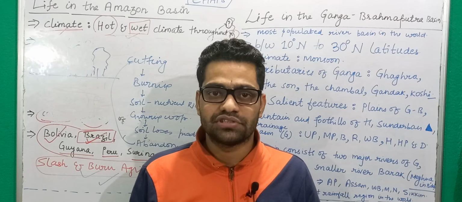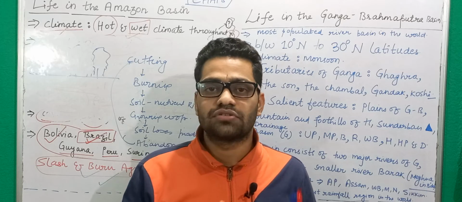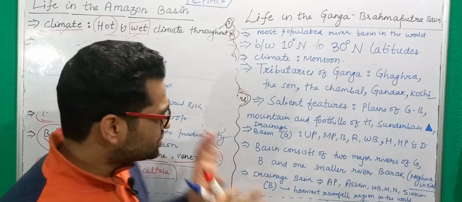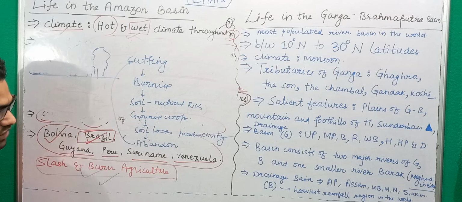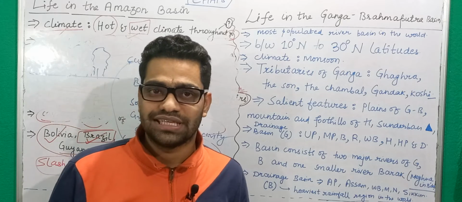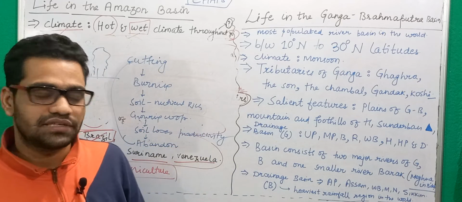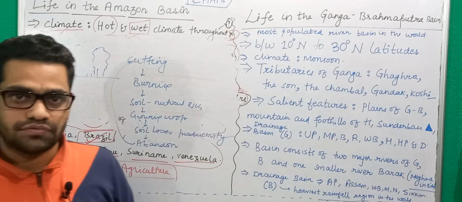Slash and burn agriculture in India, which is practiced in Northeast India particularly, is called jhuming. So this is something which is predominant in Amazon river basin. So this is all about the type of life, the type of human interactions that is there in Amazon river basin.